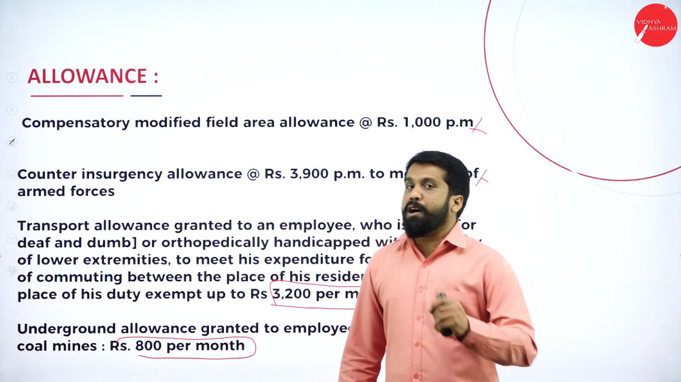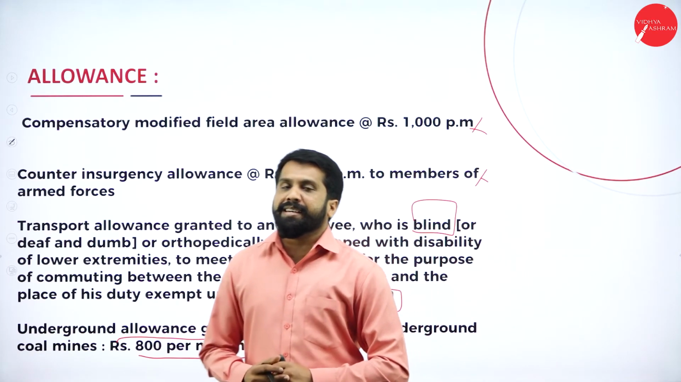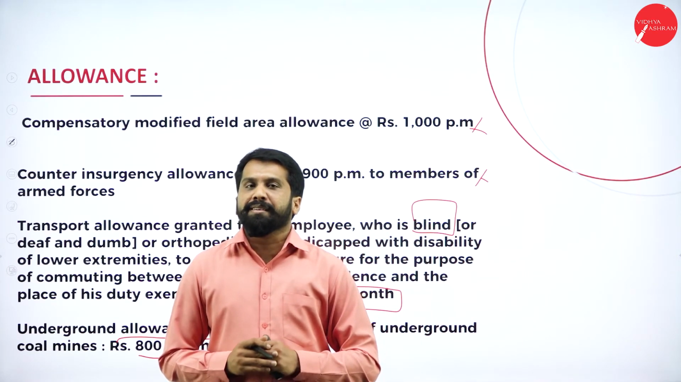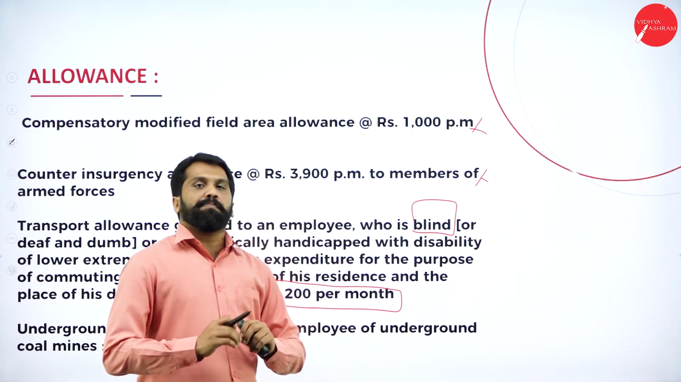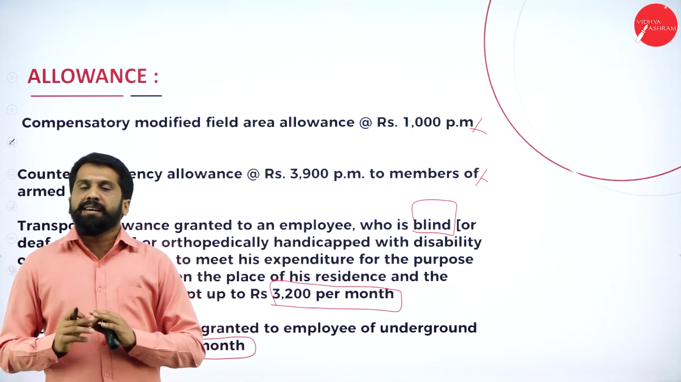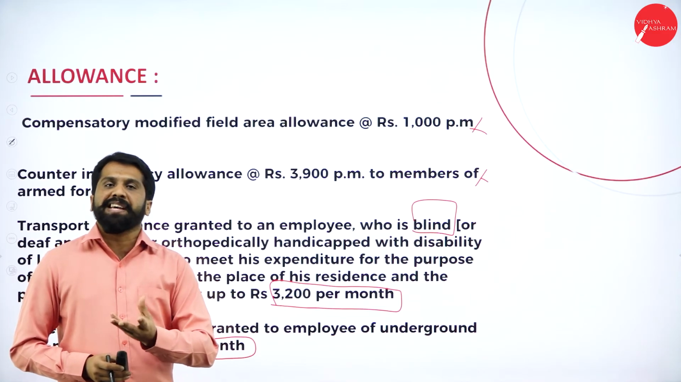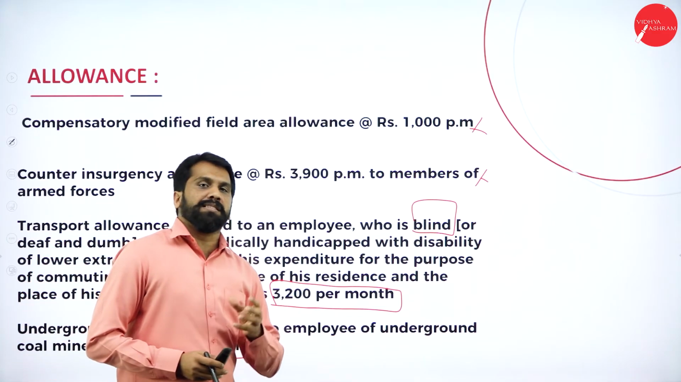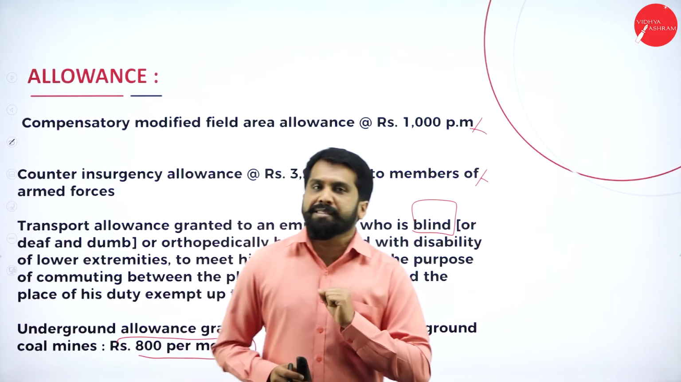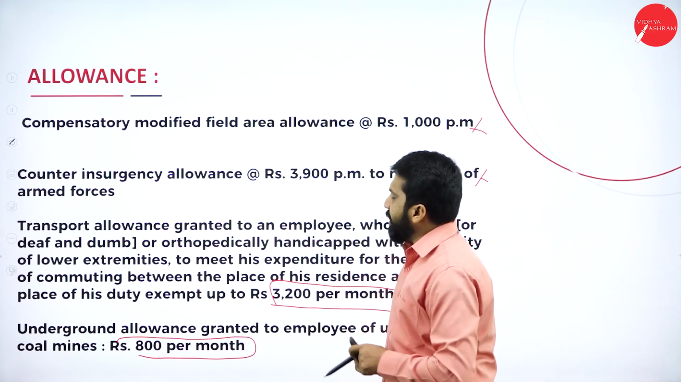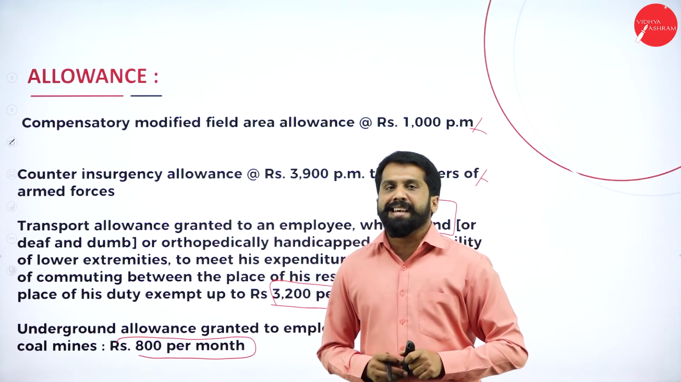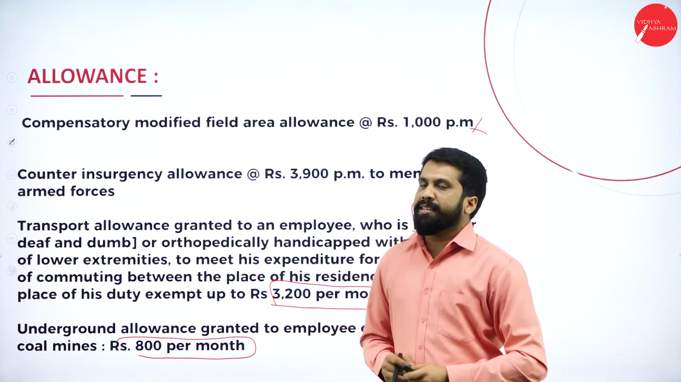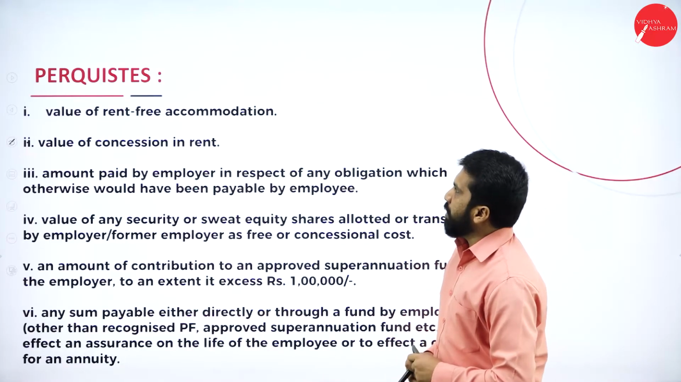Now, underground allowance. Normally they will not ask you, but just for reference, 800 per month. For example, if you are working in mining or coal mining, where you have the digging part, you will be there and you need to meet some expenses. The company will give you some allowances for those expenses. In that, up to 800 per month we call exemption. Clear? Yes. I'll go to the next.